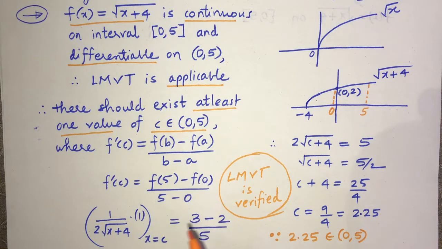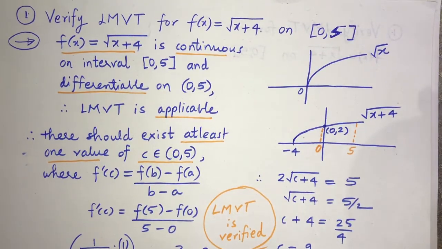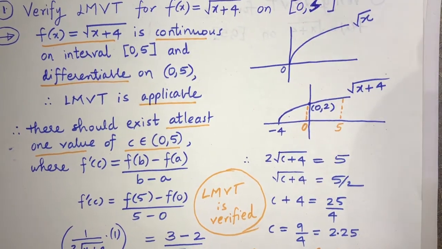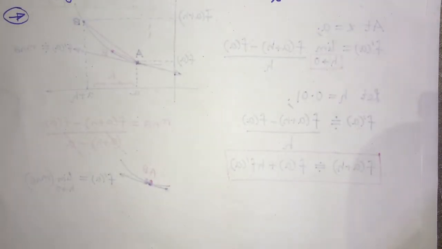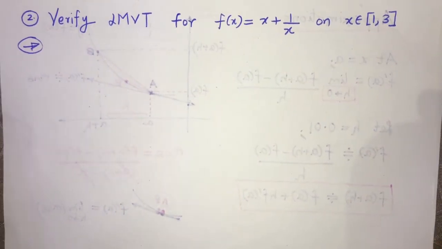And then we actually solve it, find the value and say yes, 2.25 is the right value, and that is according to LMVT between 0 and 5. Hence, LMVT is verified. Okay, so that is how we are going to go about the sums. The next question again is similar. We can repeat the process with another example.